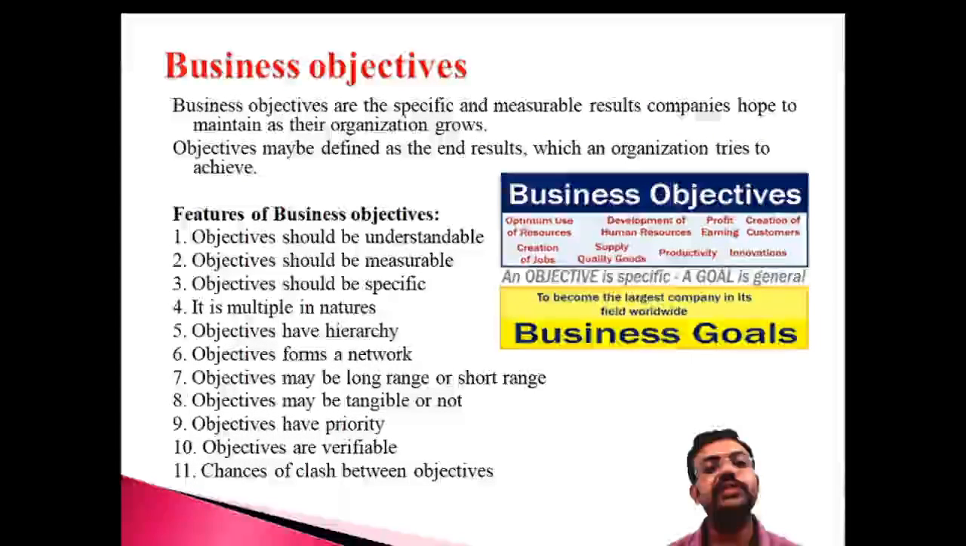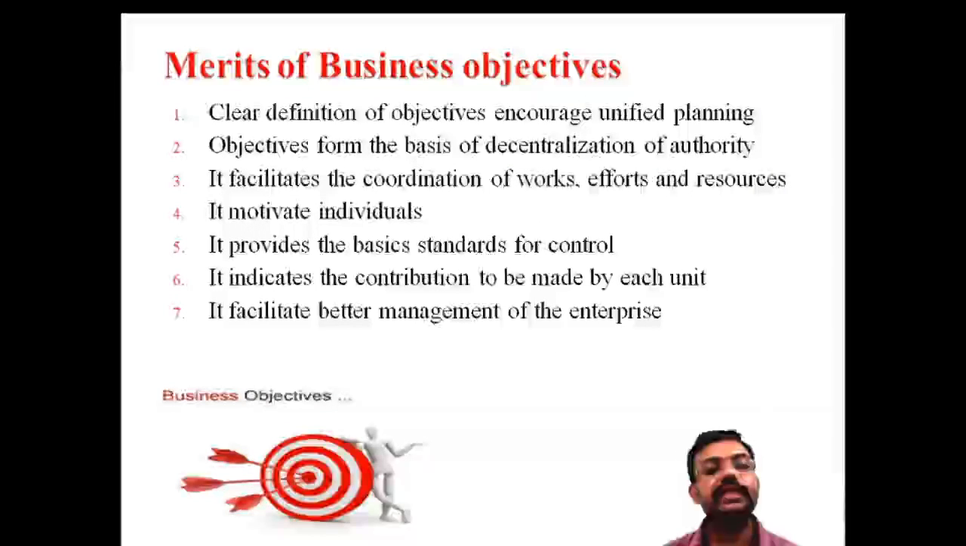What is an objective? Objectives mean your end result which the organization tries to achieve. The term is known as your objectives. Objectives are always goal oriented, sometimes goal oriented, productive, or from a quality point of view. And these are the important characteristics of the business objectives. After that, what are the merits of the business objectives?